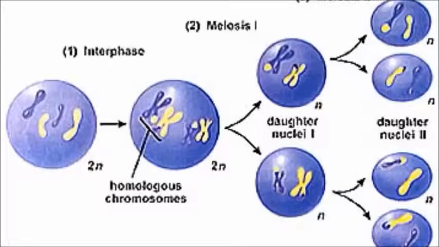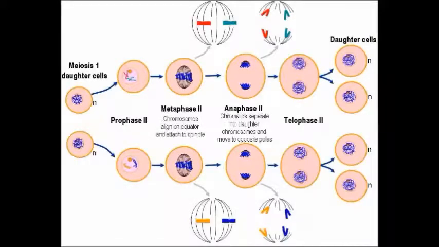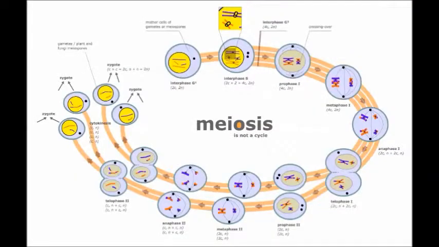When the first meiotic division occurs, the duplicated chromosomes become visible as chromatids. Pairs of chromosomes synapse. Crossing over may occur at this stage. These pairs of chromosomes then align along the center of the cell. Random assortment of chromosomes occurs. Chromosomes then move apart to opposite sides of the cell, and now nuclei form, and the cell divides.